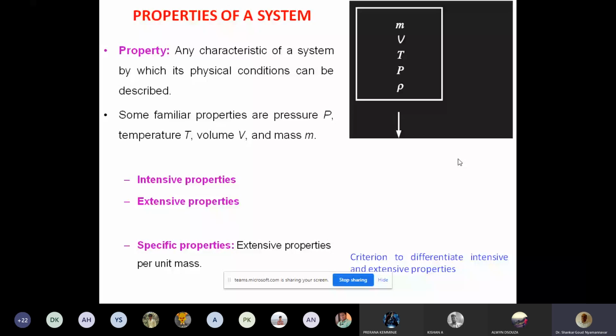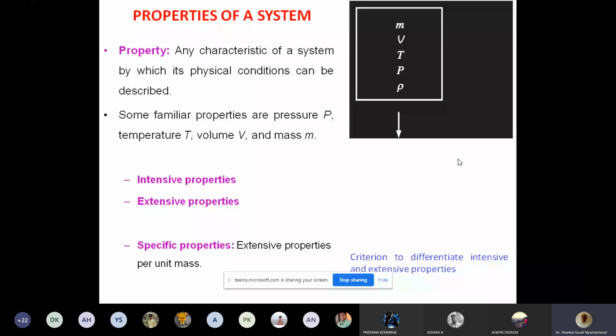Whereas suppose I take temperature. Let's say I measure the temperature of water in a tank, and assume it is 30 degrees Celsius. If I take only one cup of water, its temperature will still be 30 degrees. It will not change.